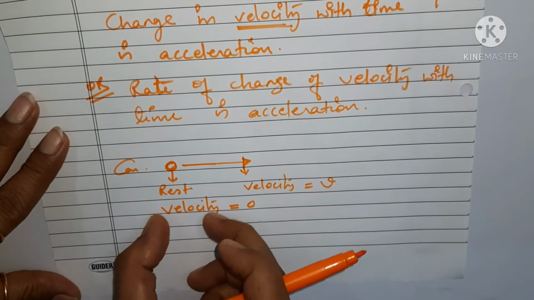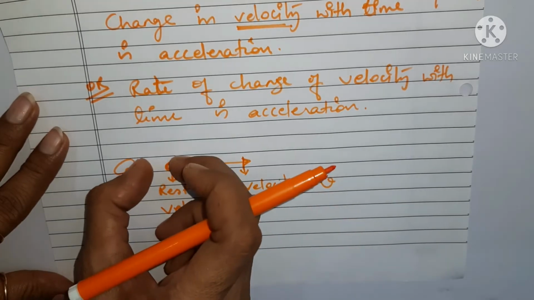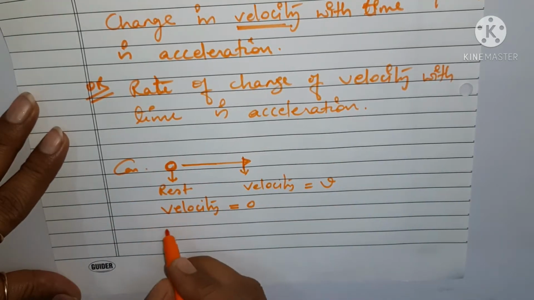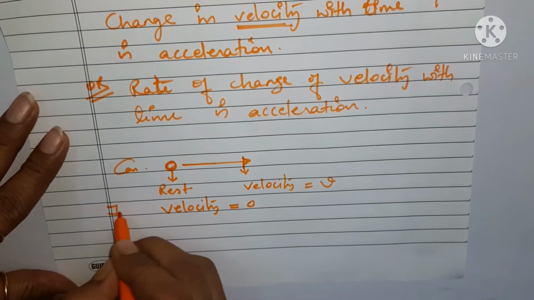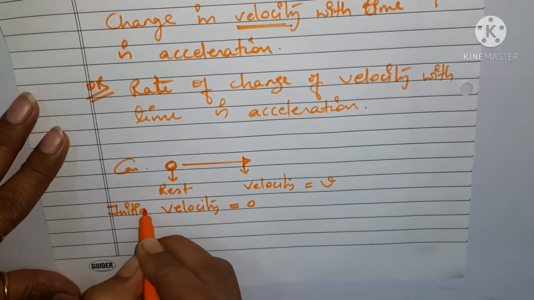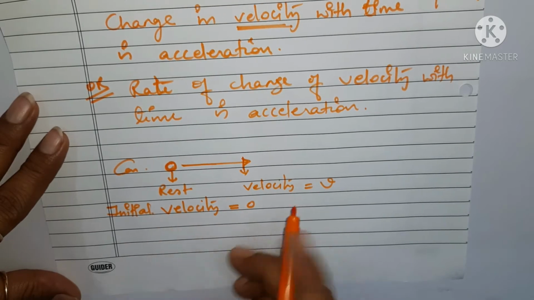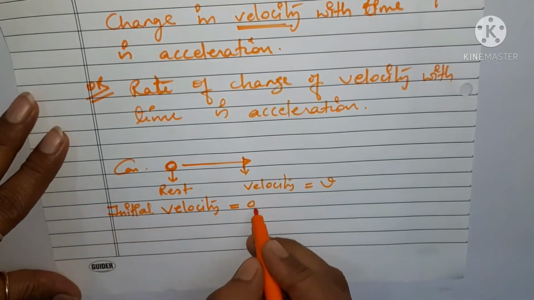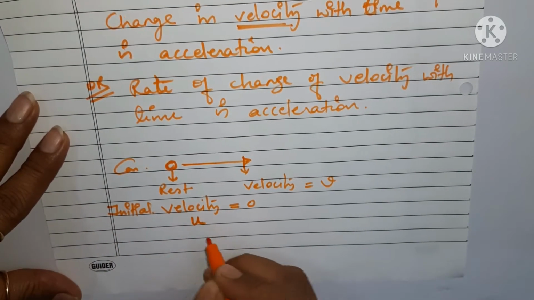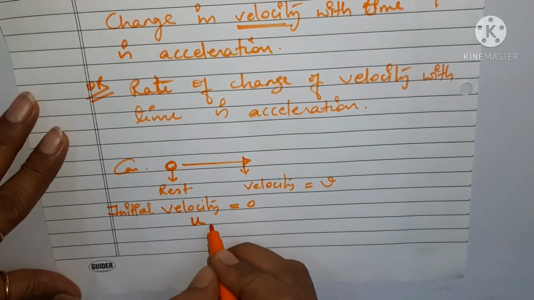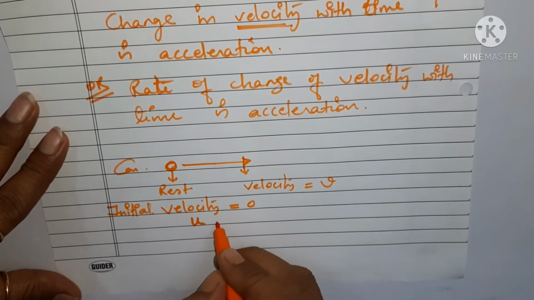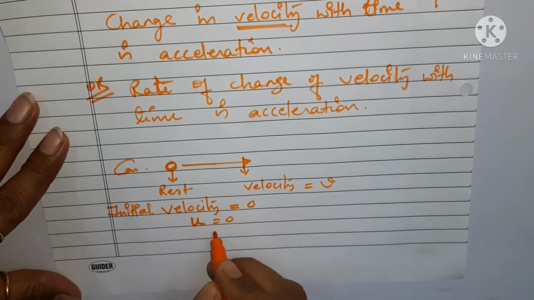Let us term the starting velocity as initial velocity, represented by small u. So here small u is 0.